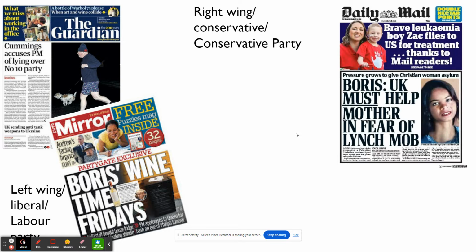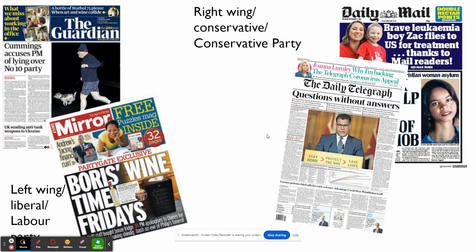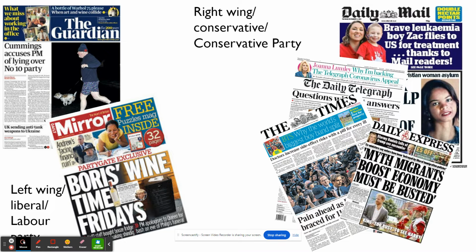Okay, so let's have a look. We've got the Daily Mail, we've got the Daily Telegraph, we've got the Times, and we've got the Daily Express. Along with the Sun newspaper, these are all right-wing conservative newspapers. As you can see, the Daily Mail generally has a big splash with a main image and one headline.